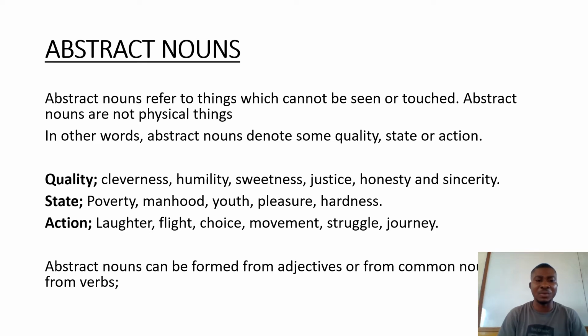Example, in terms of quality, there are some examples that we have cleverness. Can we see cleverness? You cannot see nor touch. We have humility. Humility is a word you cannot see. Sweetness. Can we see sweetness? No. Justice? No. Honesty, sincerity. These are things you cannot see, but they are measured. That is why it is the quality.